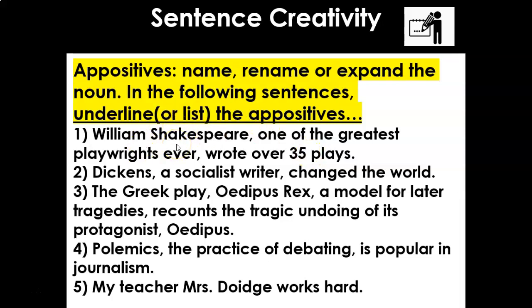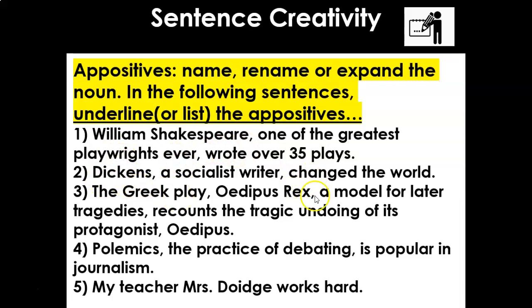which is why you can use appositives not just in descriptive writing, but in more academic writing. When you do analysis, commentary and recounts, you can use appositives in all types of writing to expand. Brilliant. Dickens, a socialist writer, changed the world. Again, the commas are doing a brilliant job of helping us see the boundary between the noun and the appositive. Now, it begins with an A. This one begins with one. Remember, appositives often start with determiners, information that introduces it, but it renames the noun. Brilliant. Dickens, a socialist writer, changed the world.